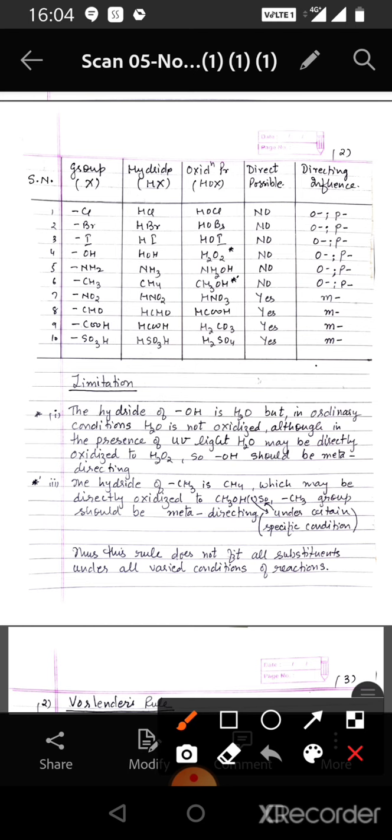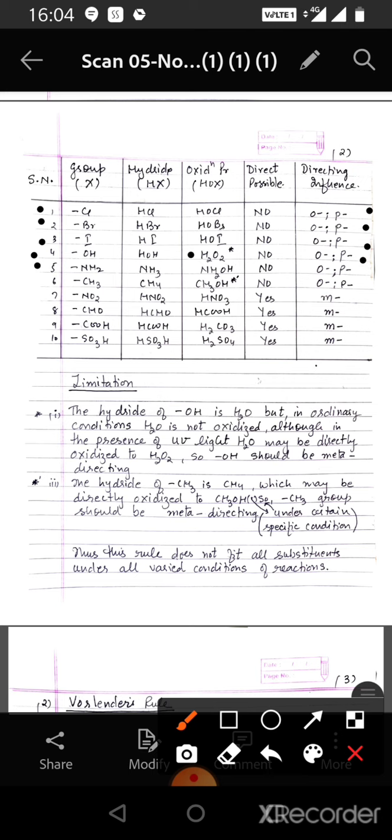Now we take up some examples. For example, if we take up halogens like chloro, bromo and iodo, then we see their hydrides are HCl, HBr and HI, but it is seen that HCl, HBr and HI cannot be directly oxidized to HOCl, HOBr and HOI. Hence, chloro, bromo and iodo are ortho and para-directing. Next we consider OH. The hydride of OH is HOH and it also cannot be directly oxidized to H2O2. Hence, it is also ortho-para-directing.